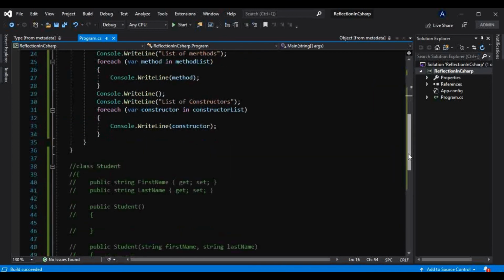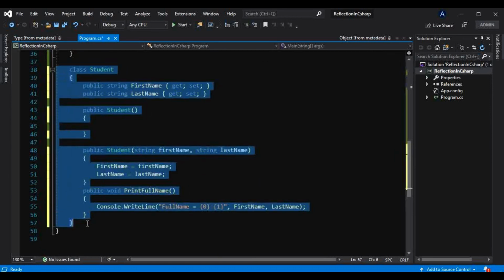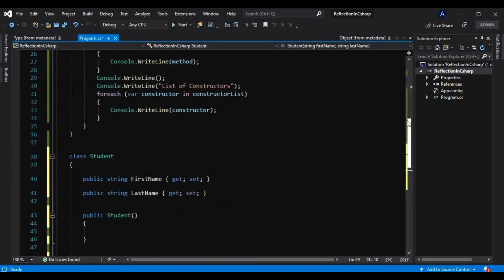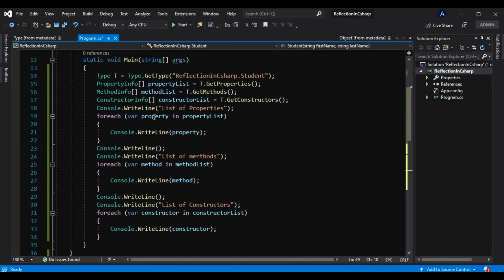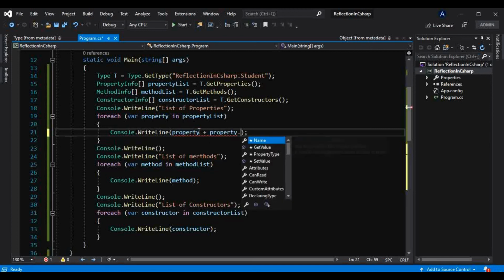Okay, let me uncomment that. Now similarly, we can have the property name and type separately. Something like this: if I concatenate property dot property type as well, we will get the type separately like this.